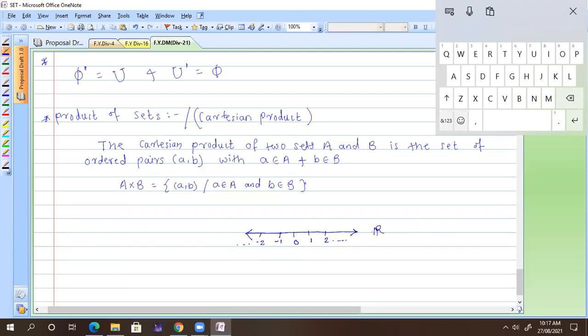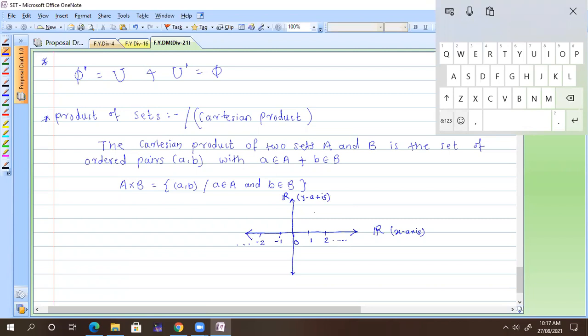If I draw another line exactly perpendicular to R, passing through the origin 0, that is also a real line. Later on we call this my x-axis, and this my y-axis.